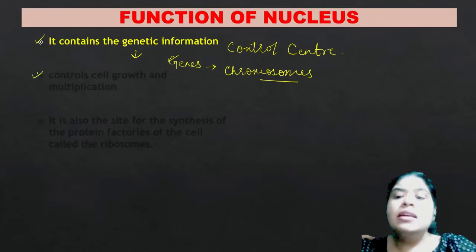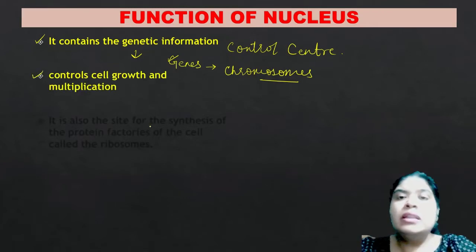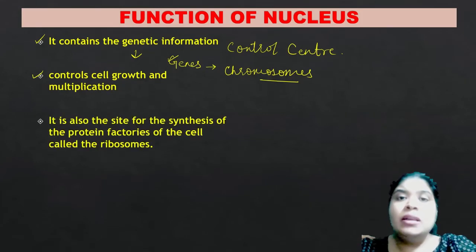Now, second, the nucleus is also responsible for cell growth and multiplication. Whenever the cell is multiplying, it is basically due to the control and command that the cell nucleus is giving. Okay. Also, another important function of the nucleus is the synthesis of ribosomes.